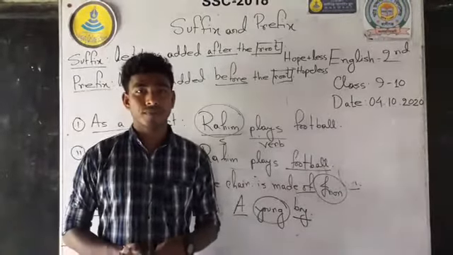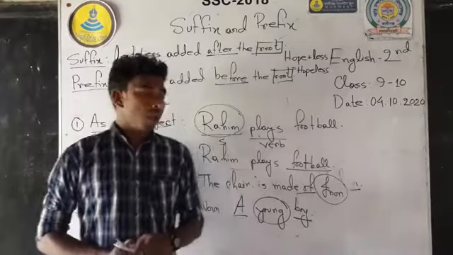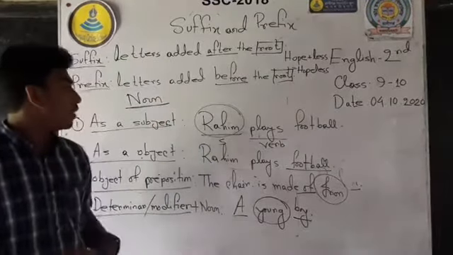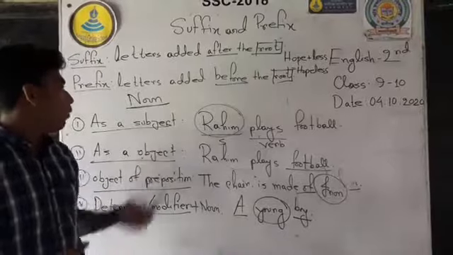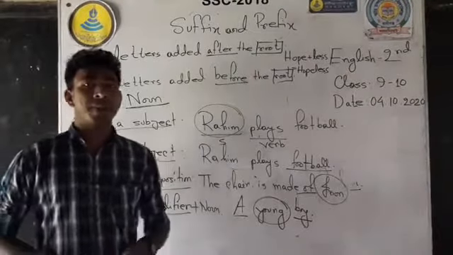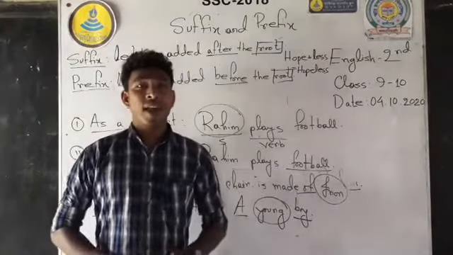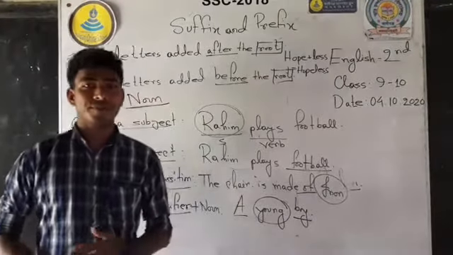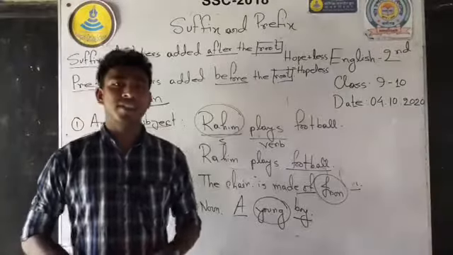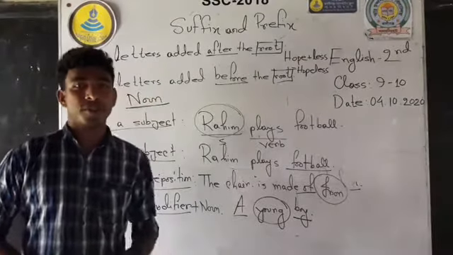So if we learn noun, adjective, verb and adverb in this way, I hope you can easily apply the appropriate suffix and prefix. In the next class, we will discuss the next parts of speech.